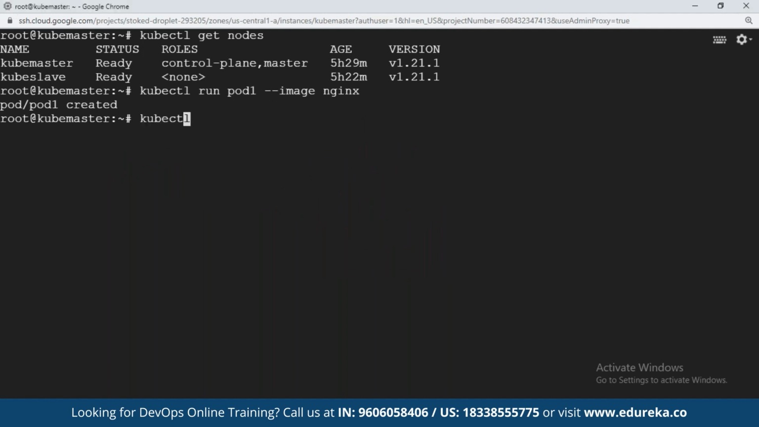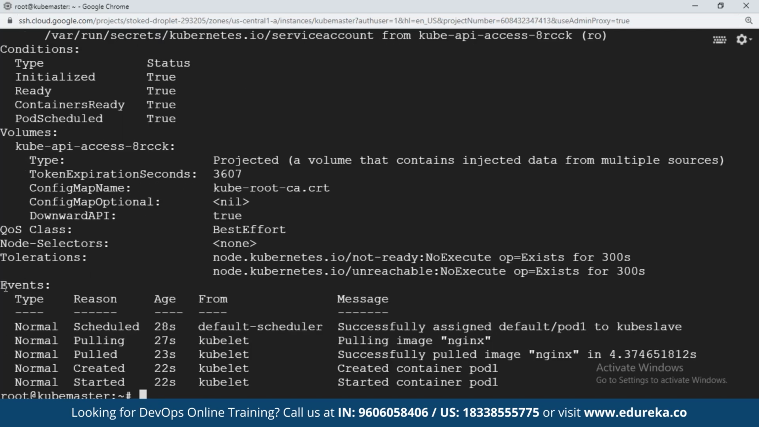So kubectl describe pod pod1, the name of the pod. See here, these are the events that occurred. First, you sent a request to the API server using the Kubernetes command. Which process took care of it? The scheduler decided where the pod should run, on the slave. Then the kubelet process on the slave took help of Docker to pull the image, successfully pulled the image, created the container in pod1, and started the container in pod1.